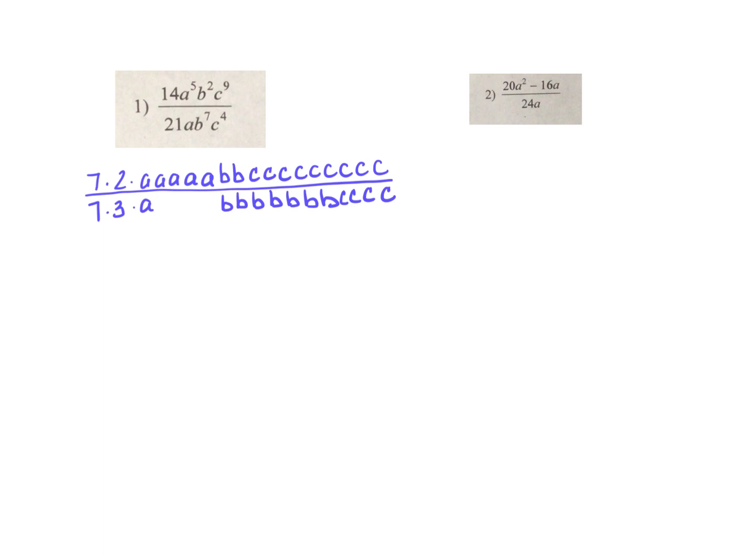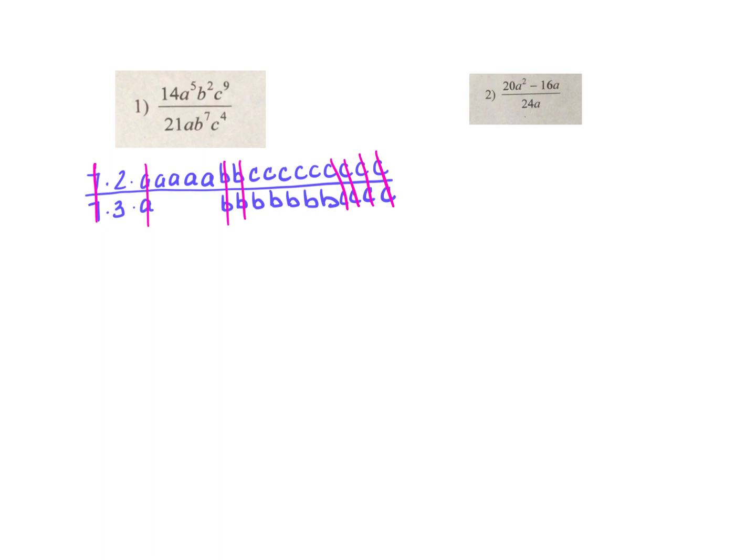So what we can do here is we can just cancel anything top and bottom that is identical. The first thing I see here is a 7 on the top and a 7 on the bottom, gone. An A on the top, an A on the bottom, gone. Can't cancel the 2 and the 3 because they're not the same. Now the A's, I have more A's on the top, but I'm out of A's on the bottom, so I can't cancel any more A's. Now the B's, I can cancel. There's 1, 2, and now I'm out of B's on the top, so I can't cancel any more B's out. Now when I get to the C's, I can start canceling 1, 2, 3, 4. I can't cancel any more because I'm out of C's on the bottom.